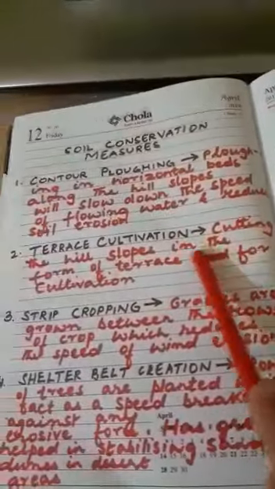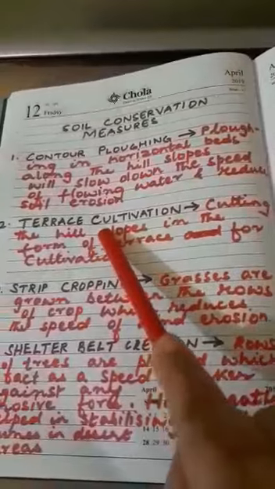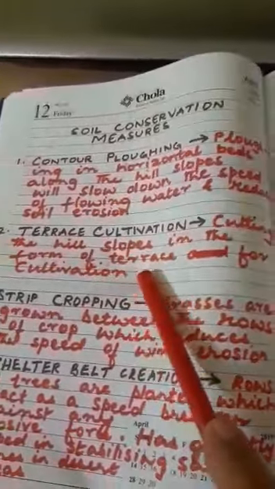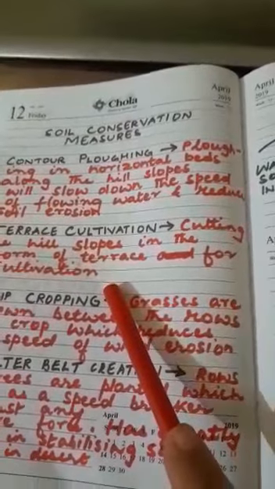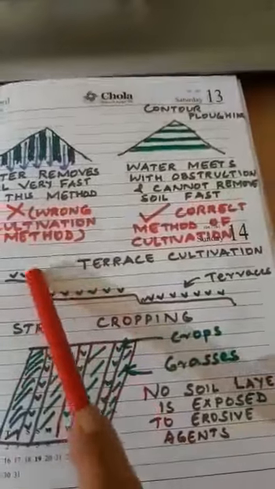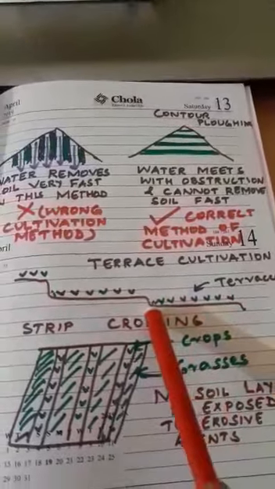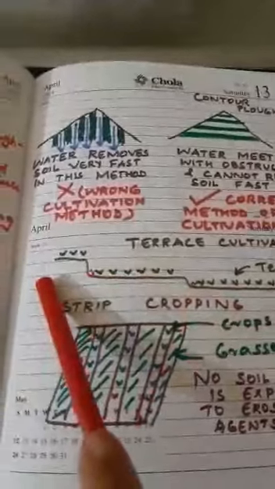The second solution along the hill slopes is terrace cultivation. So cutting the hill slope in the form of terraces for cultivation. So I have the diagram here. In terrace cultivation, the hill slope is cut into terraces and crops are grown here.